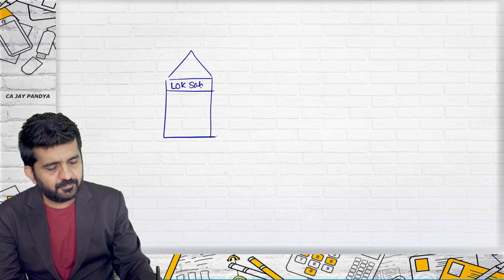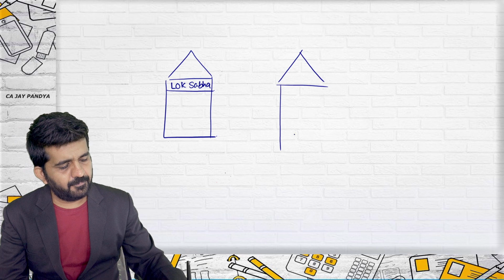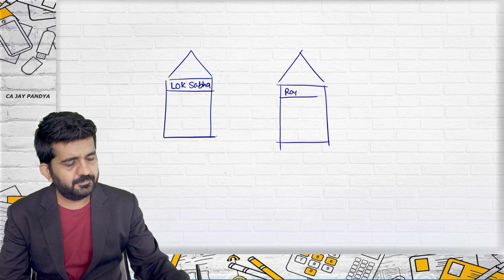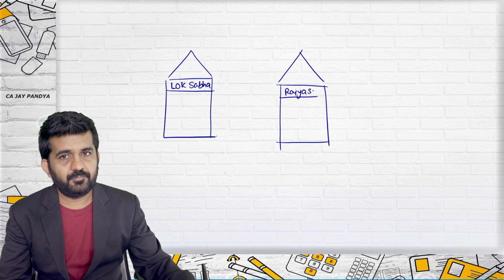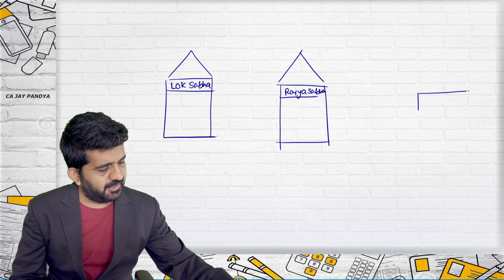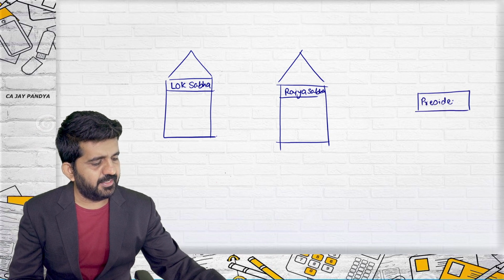One is Lok Sabha, another is Rajya Sabha, and third is a seat, which is the President.